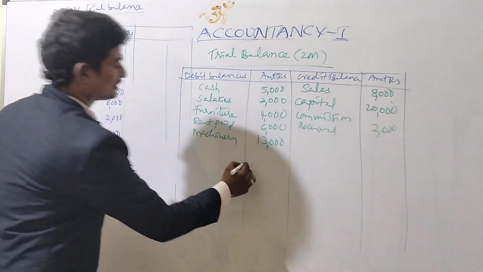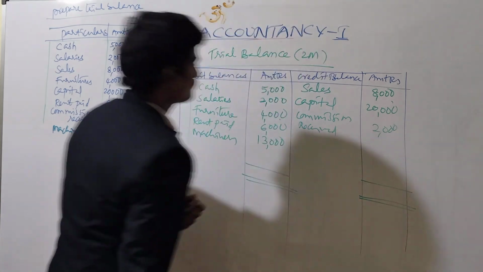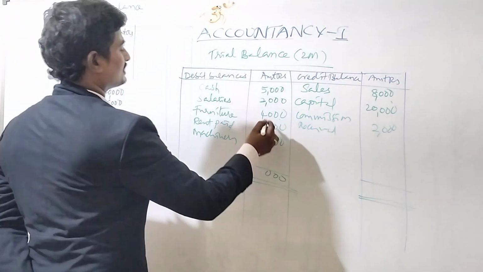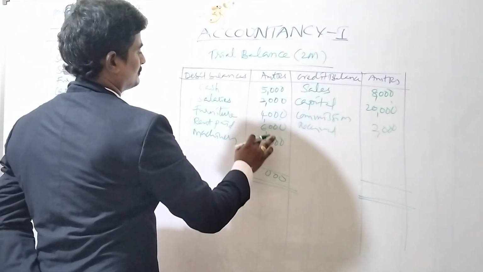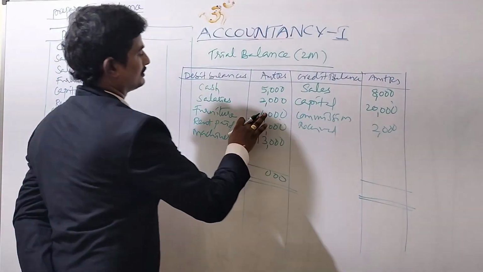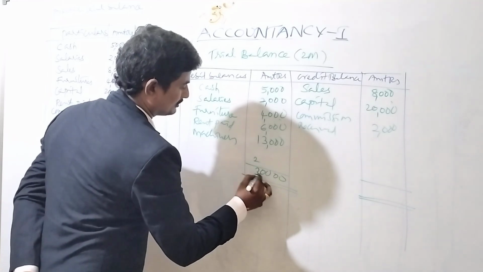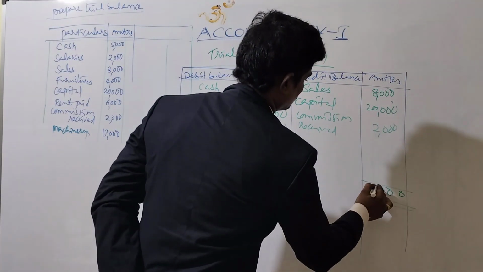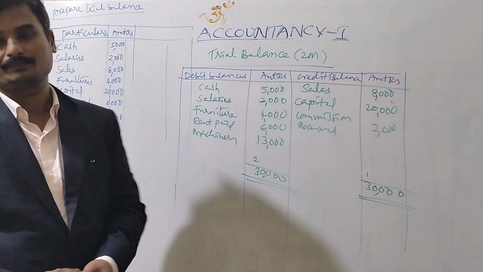So find out the total. 3, 6, 9, 13, 9 plus 4, 13, 13 plus 2, 15 plus 5, 20. So here it is 30,000. Here it is 30,000. So this is the answer, right?